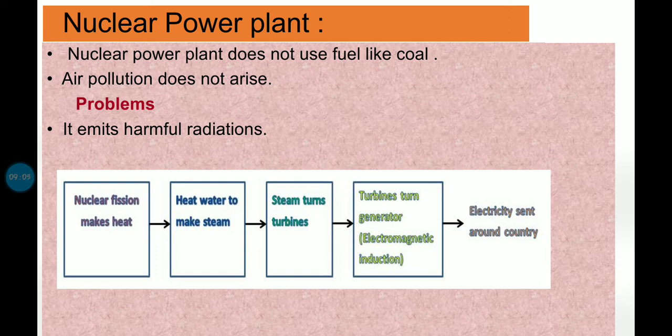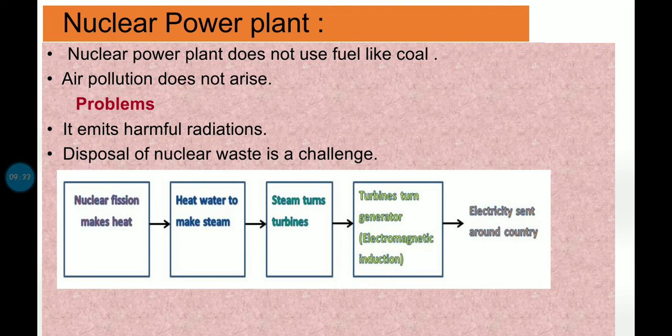The byproducts which are produced after using nuclear radioactive elements are called nuclear waste. So it is a big concern how to dispose of this nuclear waste. That is one of the problems, actually a challenge for scientists, how to dispose of the nuclear waste.